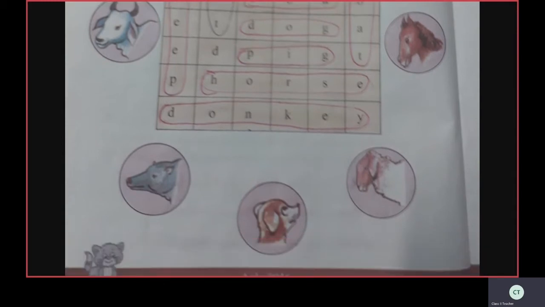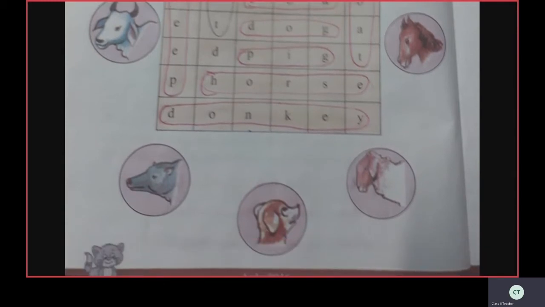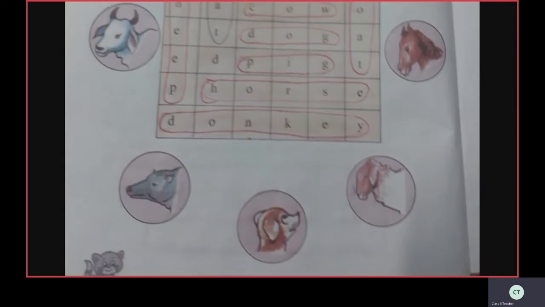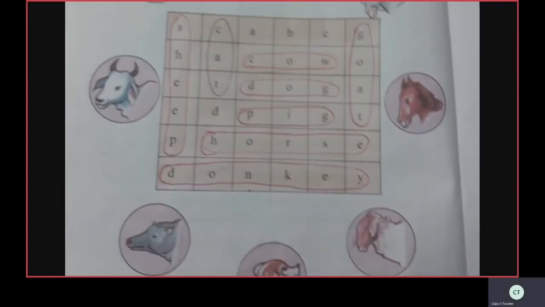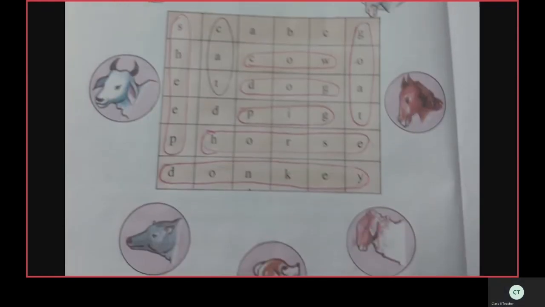Now identify the next animal. It is a dog. Where is the dog in the grid? See, in the third row. Third row, dog. D-O-G, dog. Circle the dog.